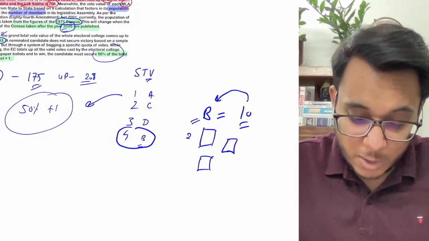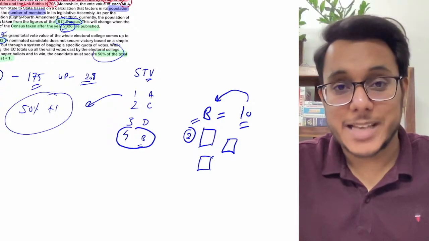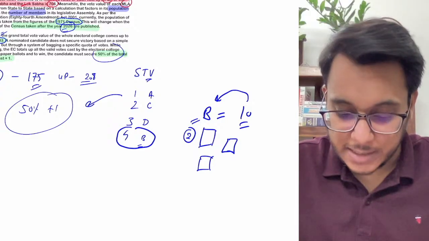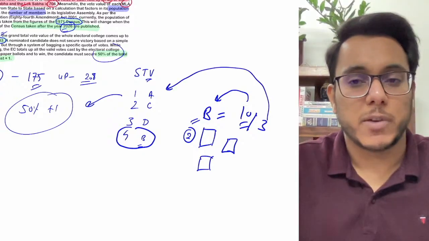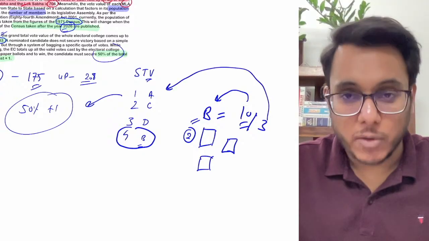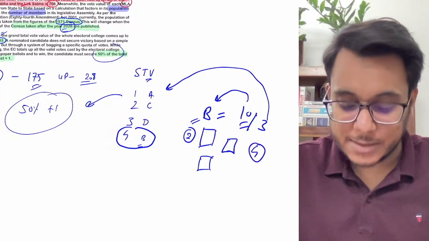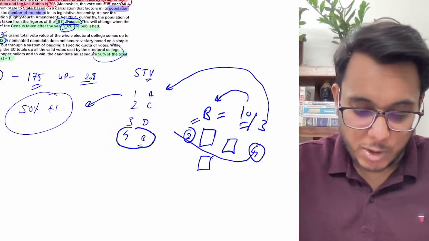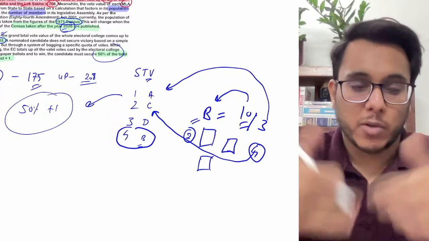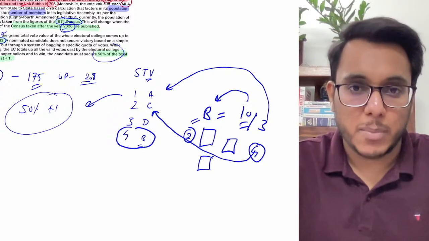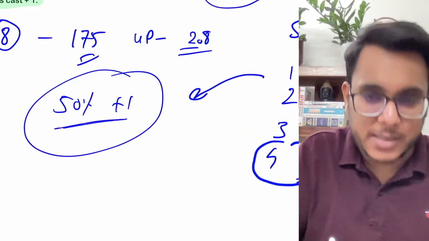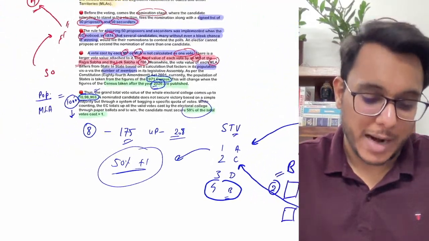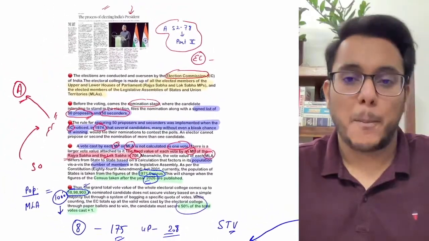Obviously, the first preference will be Mr. B. We'll see who was the second preference. Let's say out of these 10 votes, in 3, the second preference was A. So 3 more votes will be given to A. Let's say out of these 10 votes, in 4 of them the second preference was C. So the votes of C will increase in that manner. So this process will be repeated till a person gets 50% plus one vote, and only then will he be chosen as the president.